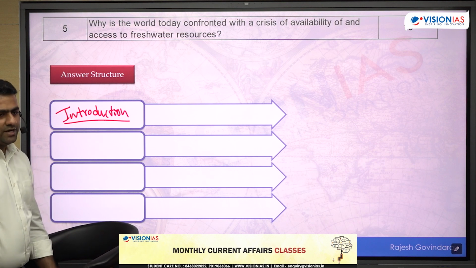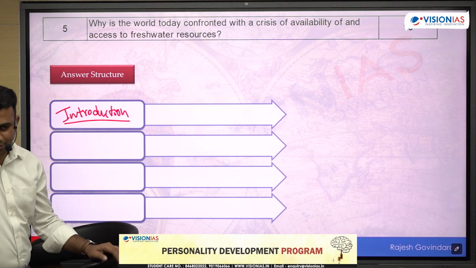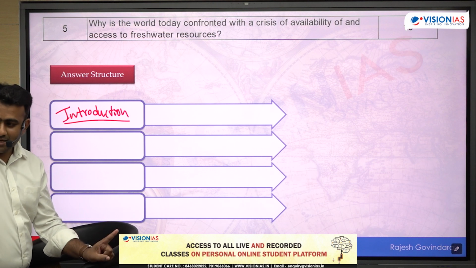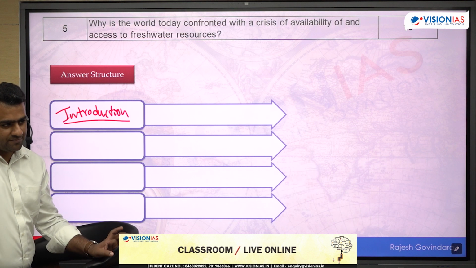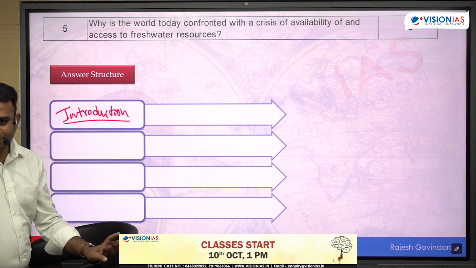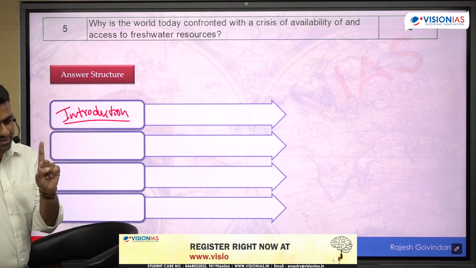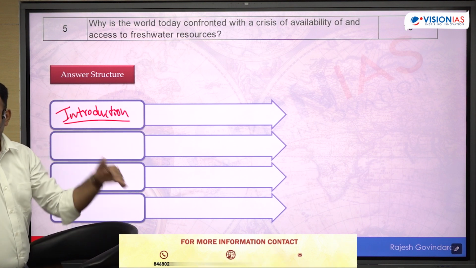So I'll give you some facts. 97% is marine water, salt water, 3% is fresh water. In that 3%, two-thirds is in ice caps, almost 67% in ice caps. Around 31% is in groundwater. What remains is almost 1%. So that 1% is on the surface, in the soil as well as in the atmosphere.